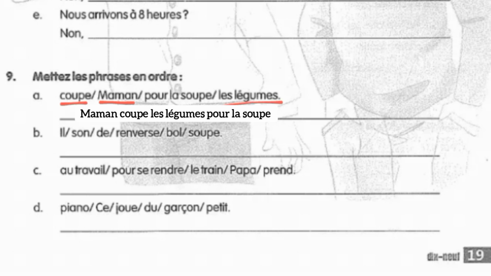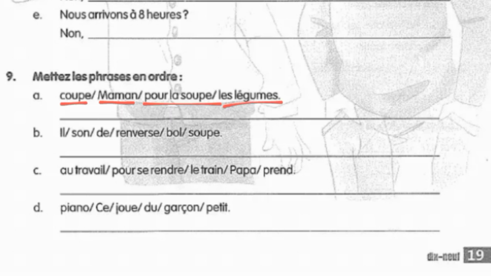In the 9th question, you have to put the sentences into order. These are very important kinds of questions. You will definitely see them in your exams as well. So whenever you are doing such a question, try finding the subject first of all, and then finding the verb. The object will be automatically in front of you. So here in the first sentence, our answer is going to start with maman, and the answer is going to be "Maman coupe les légumes pour la soupe."